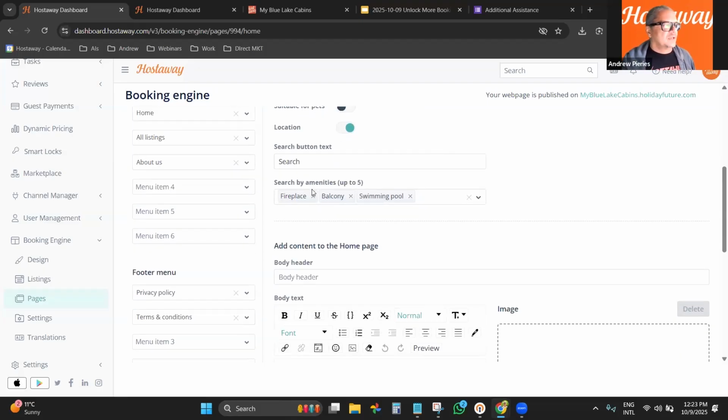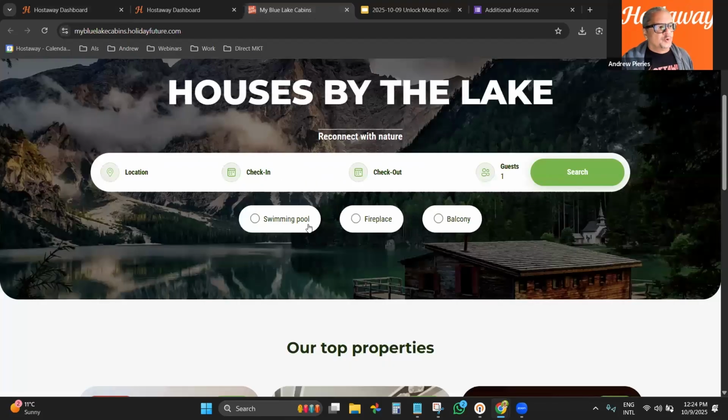So always consider that. Here, search by amenities. So we have some standard ones, they come by default, but you can replace them. So you can select which ones you believe are more relevant for your listings. For example, air conditioning. If you're in an area that is expected to have air conditioning, that will not differentiate your listings. All your listings have air conditioning.